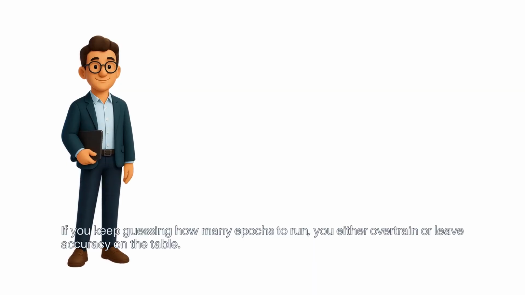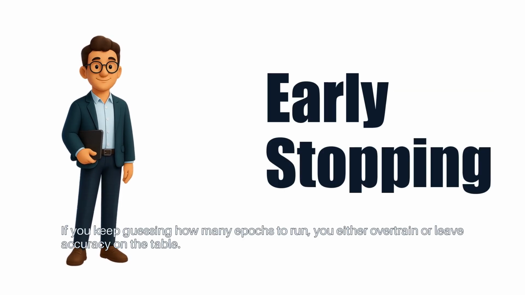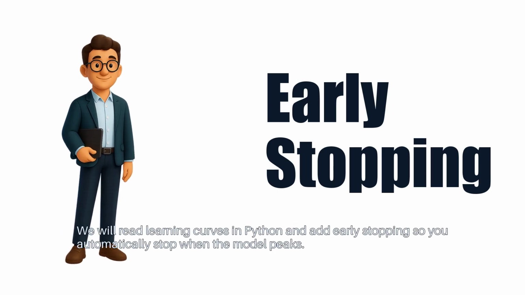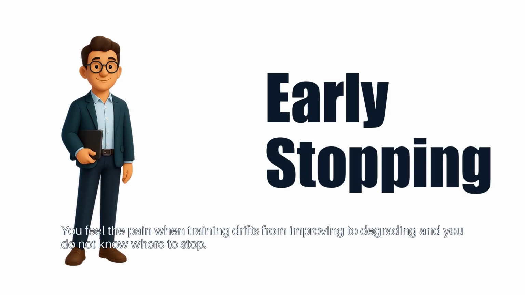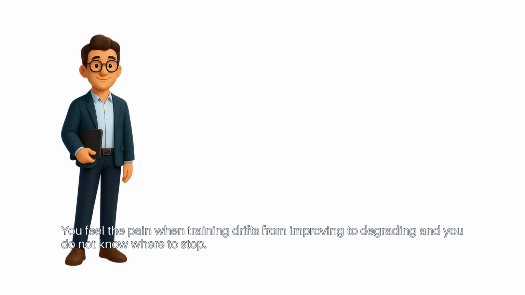If you keep guessing how many epochs to run, you either overtrain or leave accuracy on the table. We will read learning curves in Python and add early stopping, so you automatically stop when the model peaks. You feel the pain when training drifts from improving to degrading, and you do not know where to stop.